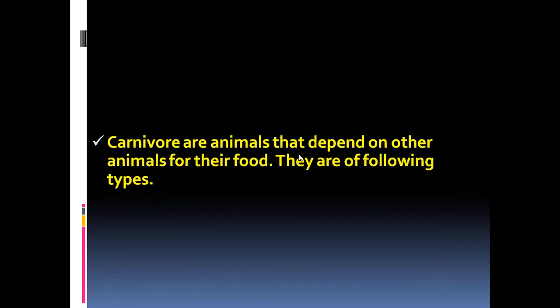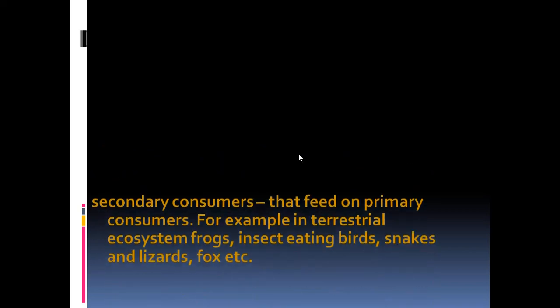Now, what are carnivores? Animals that depend on other animals for their food. They are of following types again. What are they? The secondary consumers that feed on primary consumers. For example, in terrestrial ecosystem, frogs, insect-eating birds, snakes, and lizards, fox.